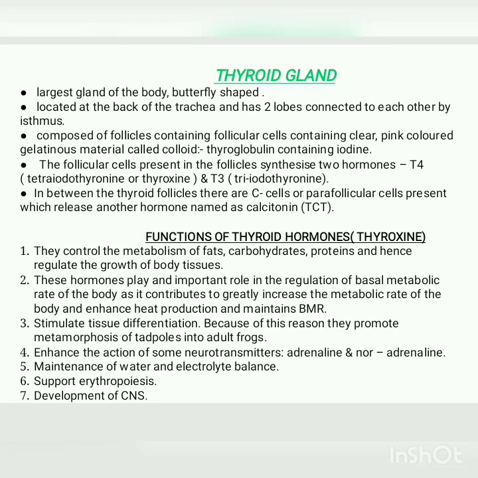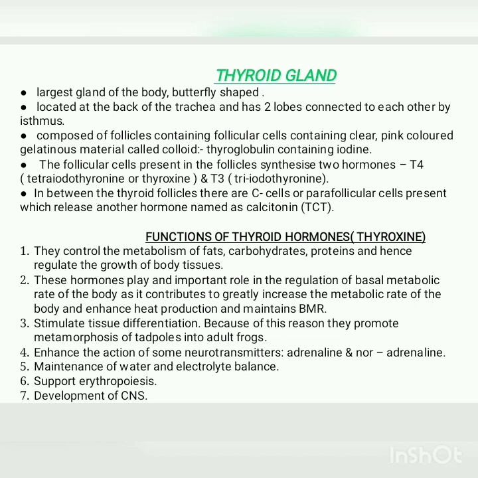Next we'll come to another gland, that is the thyroid gland. The thyroid gland is the largest endocrine gland of the body and it is butterfly shaped. It is located in front of the trachea and it has two lobes connected to each other by the isthmus. It is composed of follicles which contain follicular cells and which in turn contain a clear pink colored gelatinous material called the colloid. That colloid is thyroglobulin, which contains iodine.